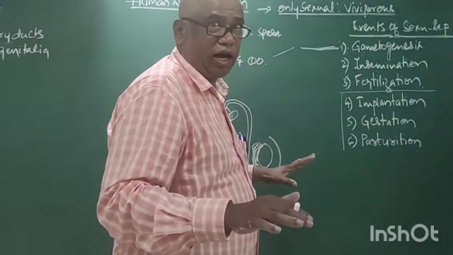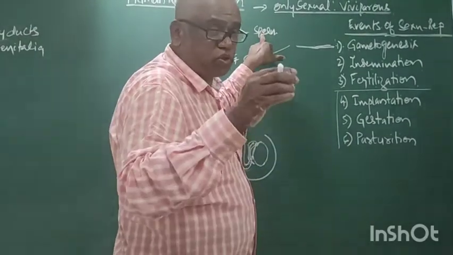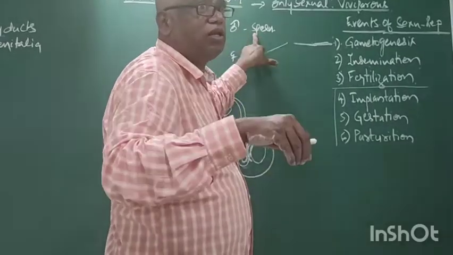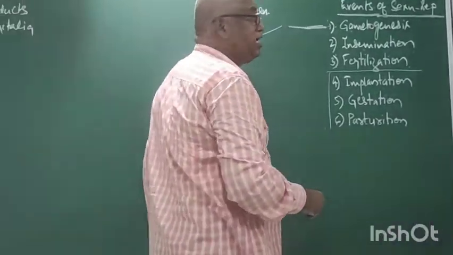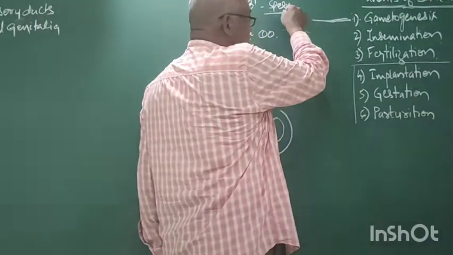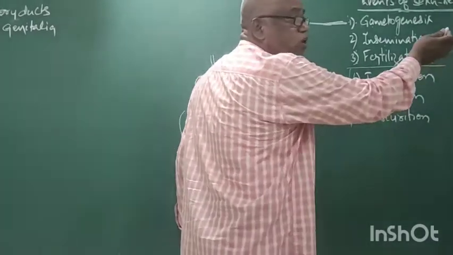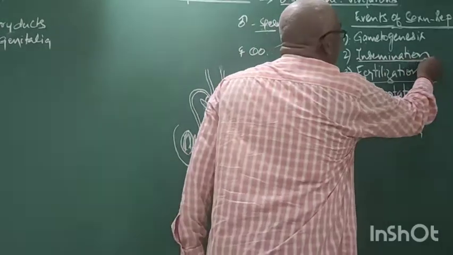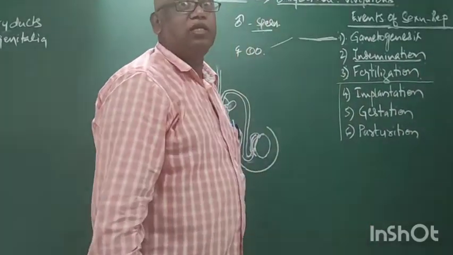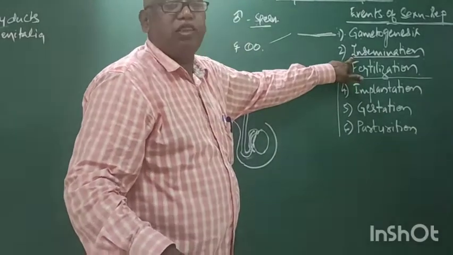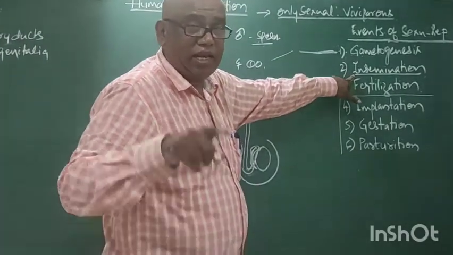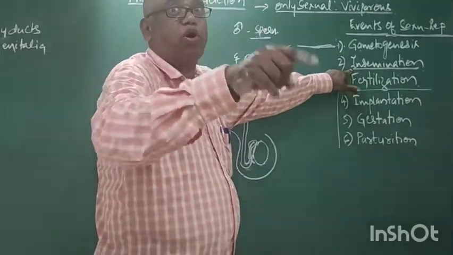The process of releasing of sperms in the female body is called insemination. By this event, the male releases the sperms in the female body.